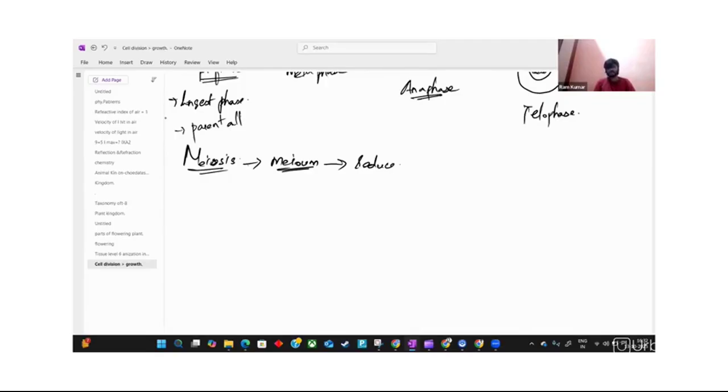which means prophase, and it goes to metaphase, and it goes to anaphase, and it goes to telophase.